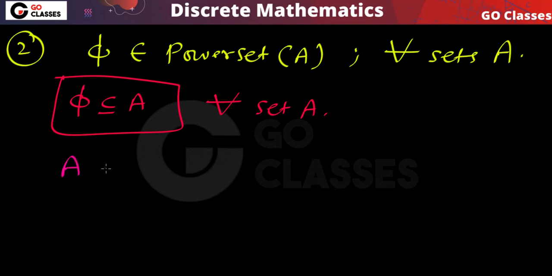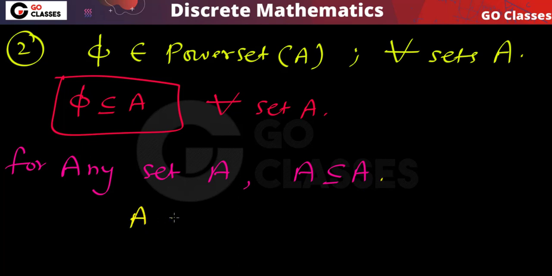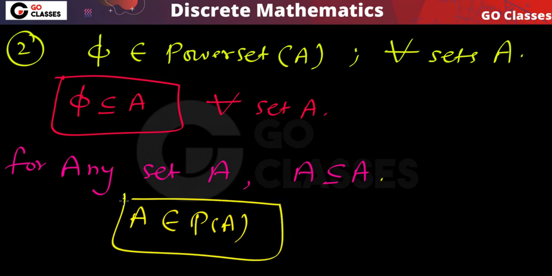And you can also notice that for any set A, we also know that A is a subset of A. Every set is a subset of itself. So I can say that this set will also belong to power set of A. So A will always belong to power set of A, and also phi will always belong to power set of A. These two elements definitely belong to power set of A.